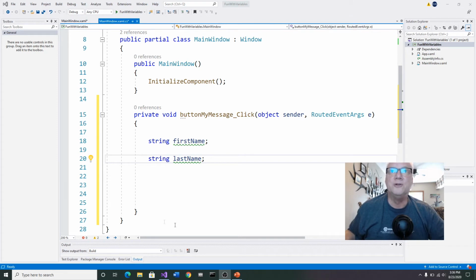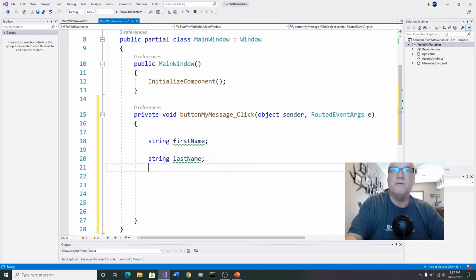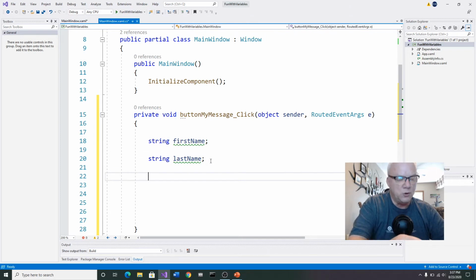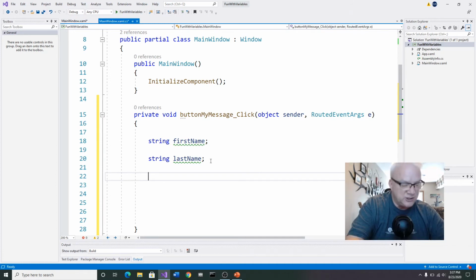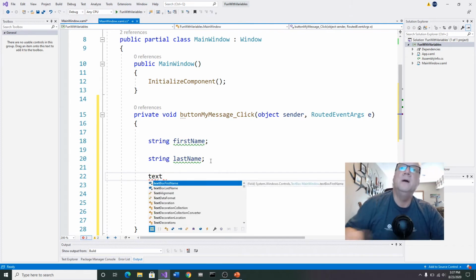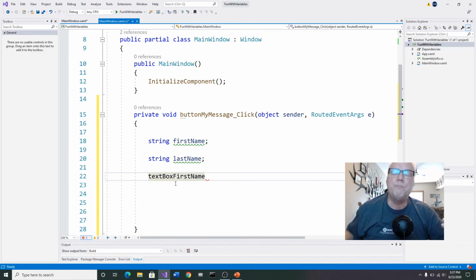We're going to get a little tricky here. Here we go to build the spot where we're going to actually put this information. So I'm going to come down here. If you remember correctly, we made a couple of boxes over on the other side called text boxes, where the user is going to put in their information and we're going to pull it over here. So let's access the first one. It was called text box, and there it is, text box first name. See it right there? All I have to do is double click this and the computer will put it in for me. This is a great feature.